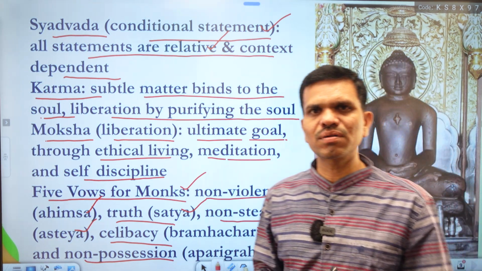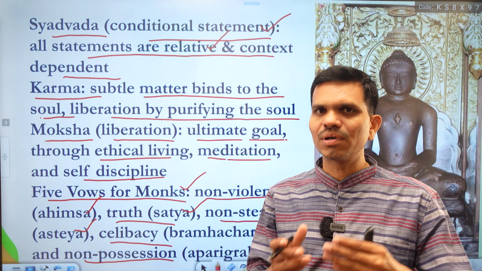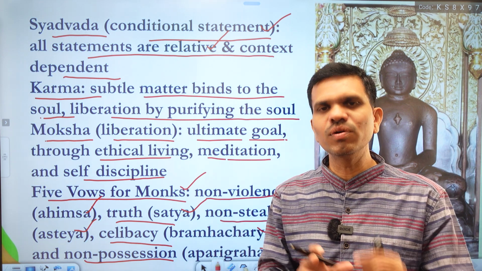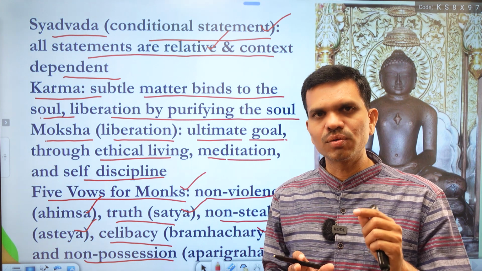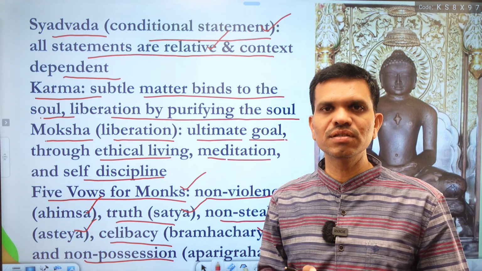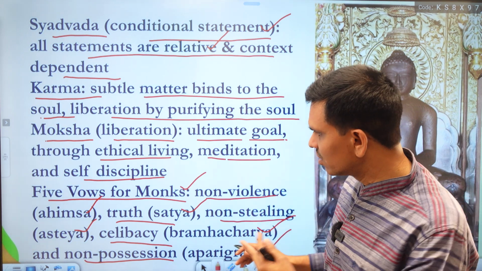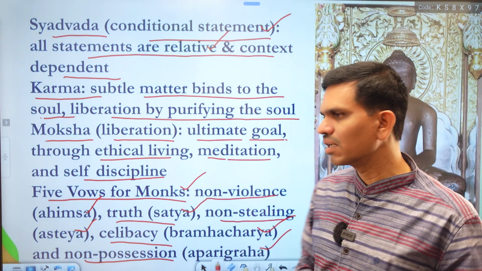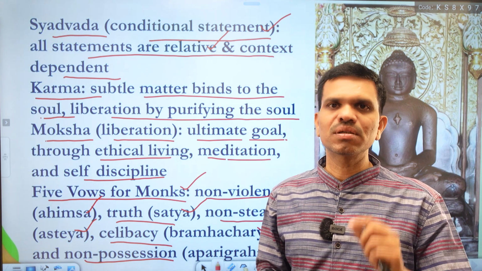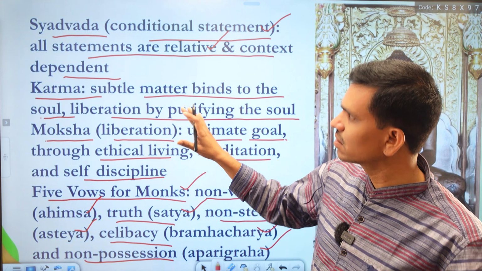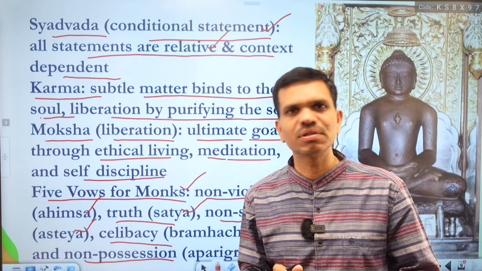They do not have more things in their life. They take only those things which are very essential and without which a human being could not live. So this non-possessiveness or aparigraha is one of the major principles in the life of a Jain monk. So I think these are the important concepts in Jainism.